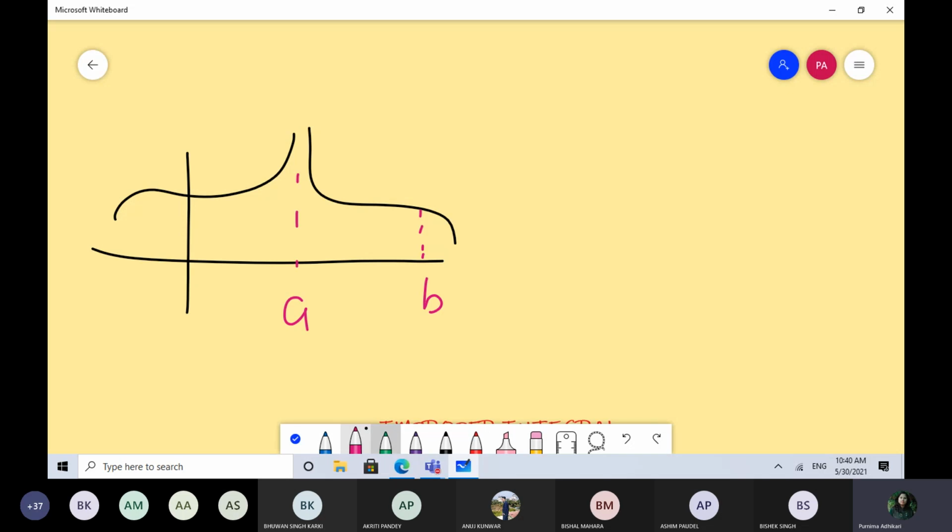So here you have to find the area of this function. But what do you observe? That your function is discontinuous at the lower limit. Okay, a is the lower limit, b is the upper limit. You have to find the area from a to b, but your function is discontinuous at point a.